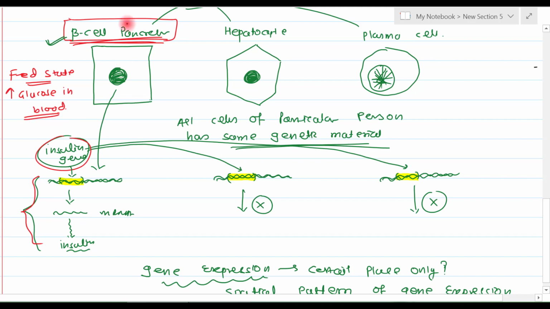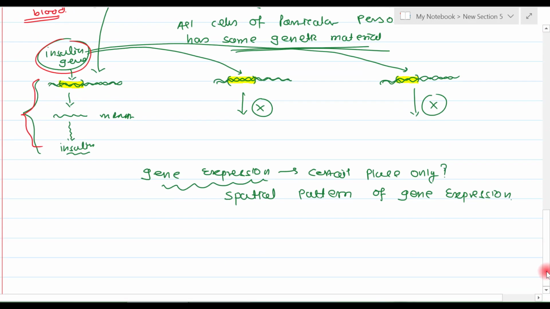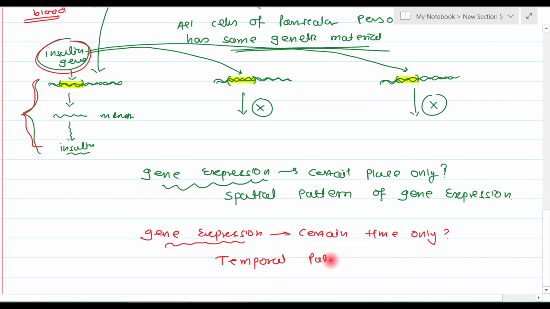It means that the expression of insulin gene in the beta cell is time dependent. So the second pattern of gene expression is that it is not only place dependent, but also time dependent, only at certain times in one particular cell. Such a pattern of gene expression is known as a temporal pattern of gene expression.